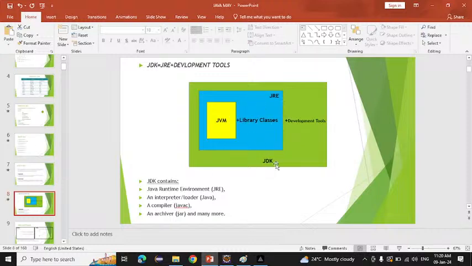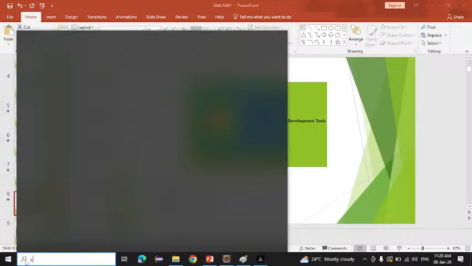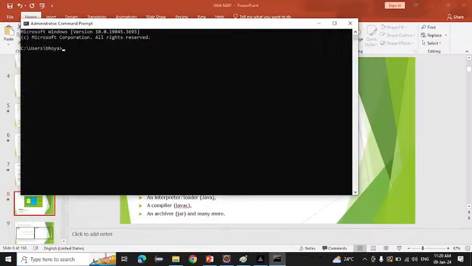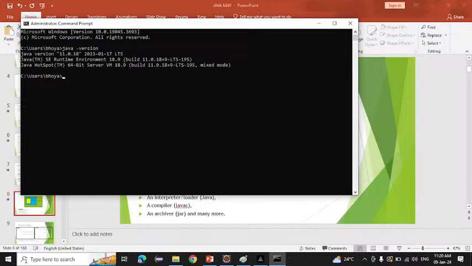Yesterday we installed it, no? So all these things we now have on our laptop. Yesterday I told you how to check whether Java is installed or not. We check the Java version, and if I hit enter and you get the version, then Java is installed.